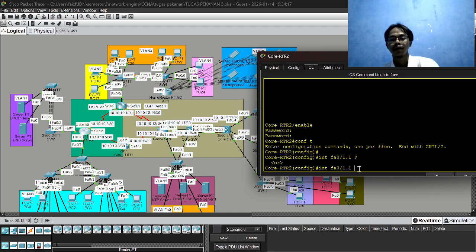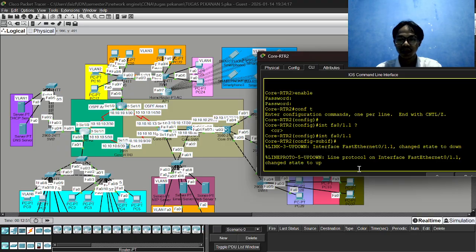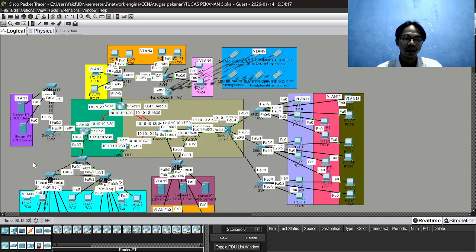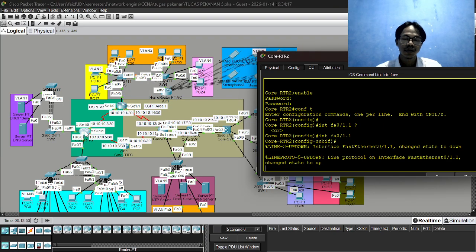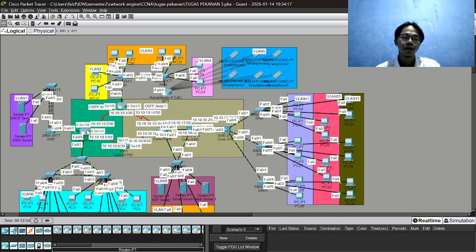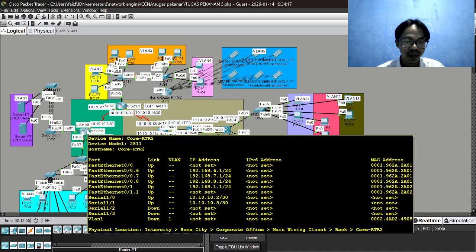Why? Because the router on a stick means like, yeah, what I said before, we create the virtual interface or sub-interface on the main interface, for example like this. So okay, let's show first. This is many interfaces.